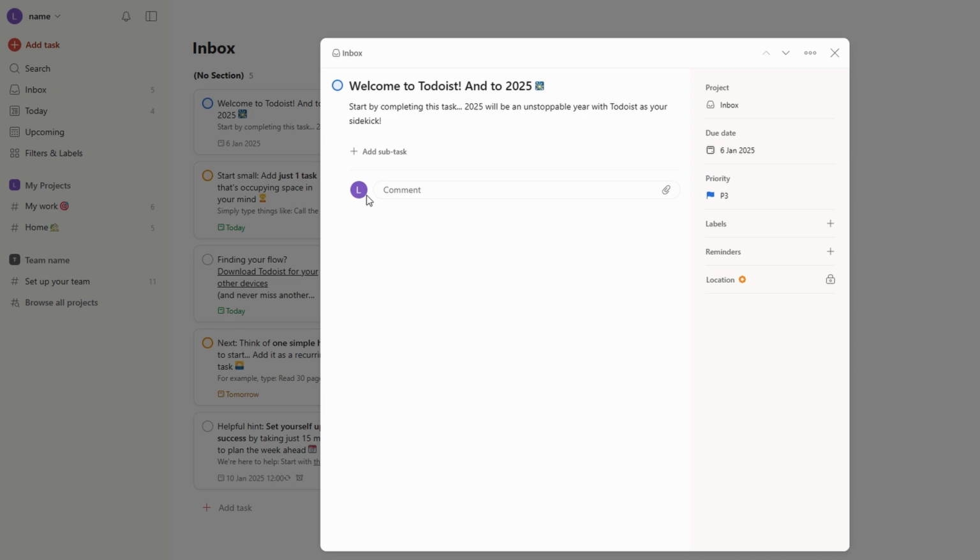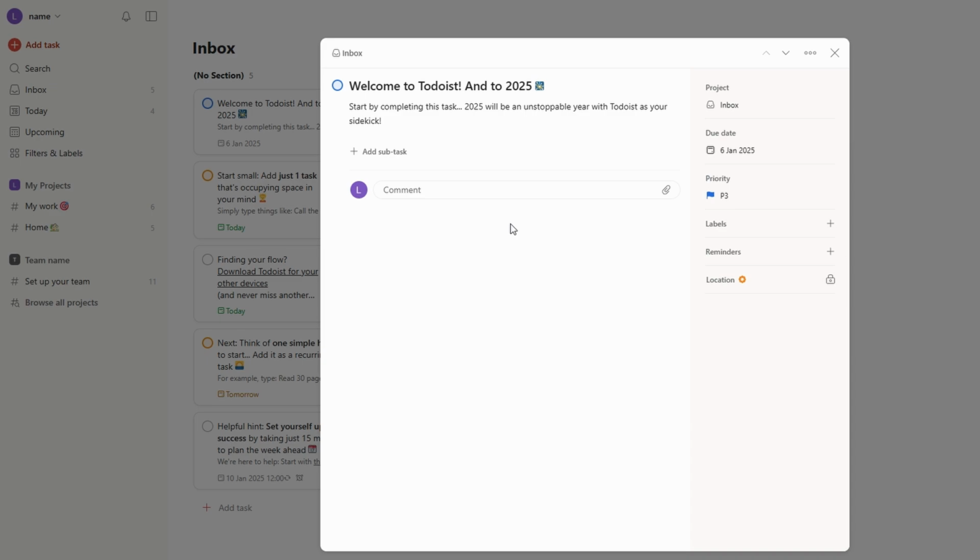If you're working in a team, you can assign tasks to specific people. This ensures there's no ambiguity about who's responsible for what. By tagging the right team member, you can make sure everyone knows exactly what they need to work on. These features are especially helpful for keeping your project organized and transparent. When you break down tasks with clear deadlines, priorities, and responsibilities, it makes it easier for everyone to stay focused and aligned. Whether you're working solo or with a team, these options help streamline your process and make sure tasks don't slip through the cracks.